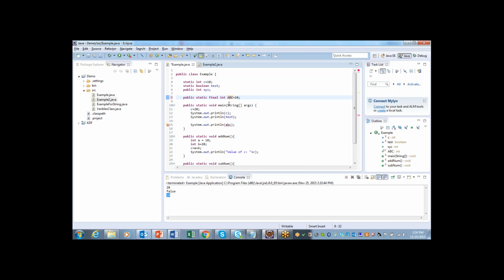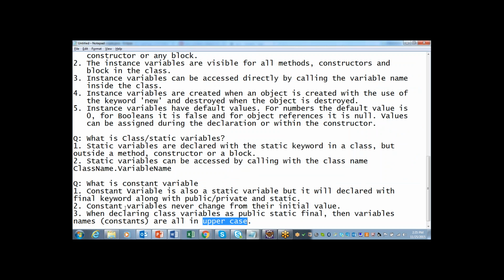So whenever you create a constant variable, try to create it with capital letters, and you have to use the final keyword. If you tell these three points about a constant variable, then the interviewer will be satisfied and will think that you have a very good understanding of variables and constants and how to use them.